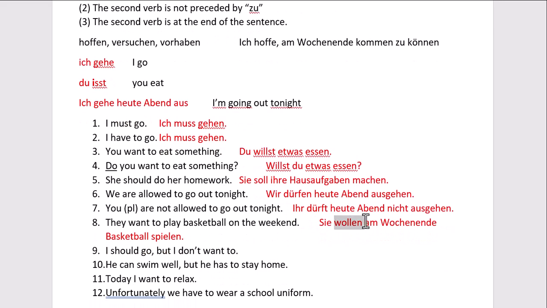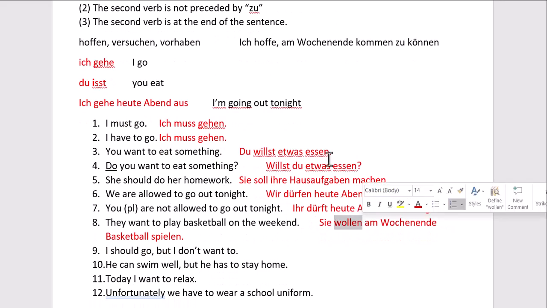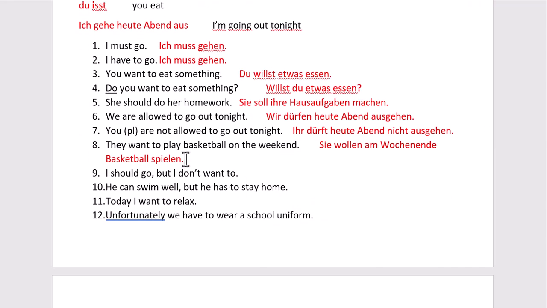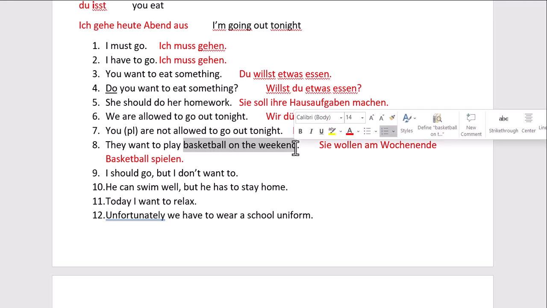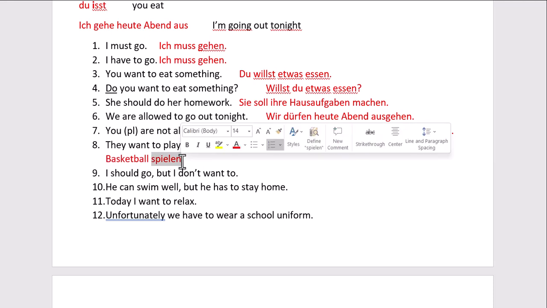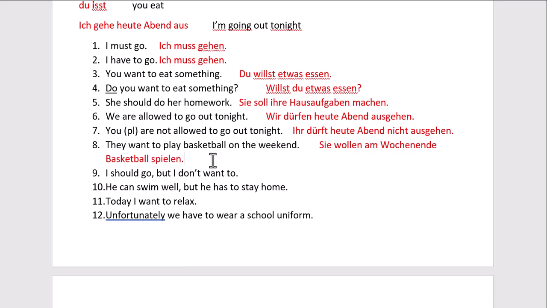We see the modal verb in its correct form, and that's from this place in the table. And then the verb right at the end of the sentence. Something to notice is the order of the other elements. So we say basketball on the weekend. Now German's going to put the when here before the what. The when is am Wochenende, and then the what is Basketball. And also basketball just naturally gravitates to spielen, because that's what it sort of goes with. And so it's going to go next to spielen there at the end of the sentence.